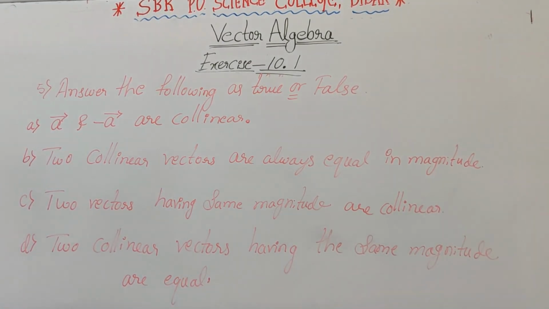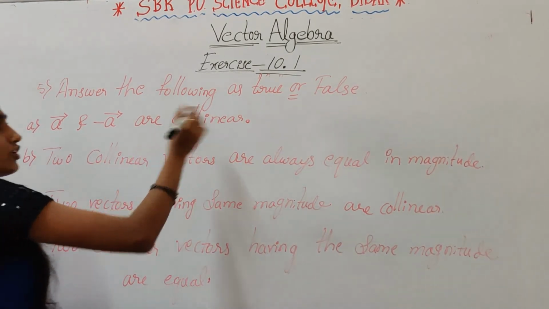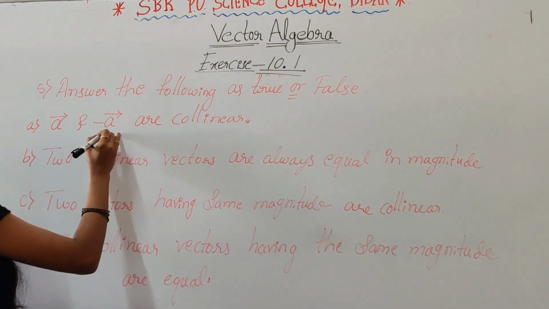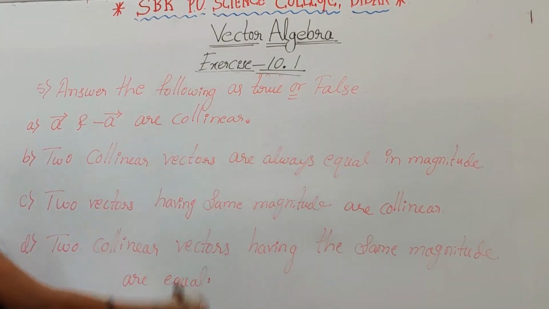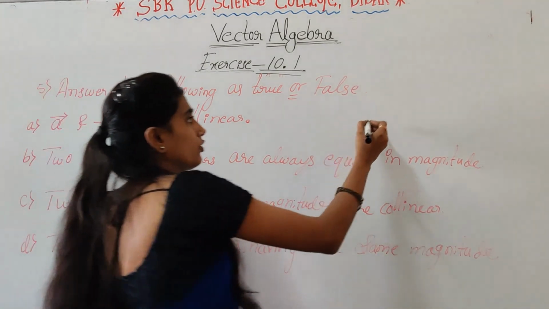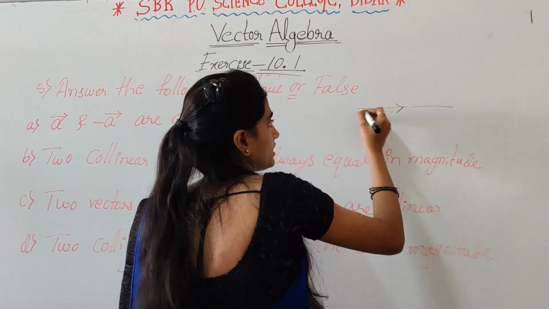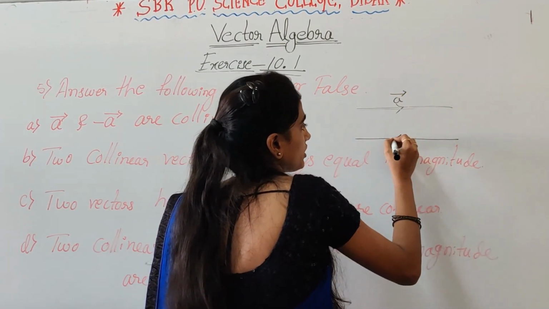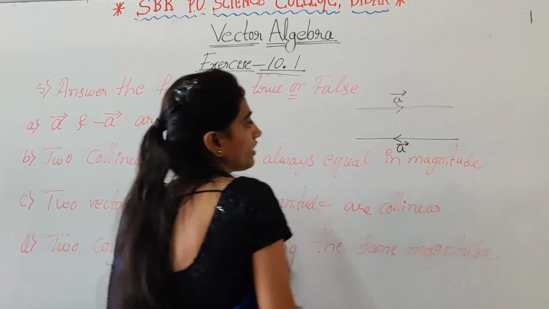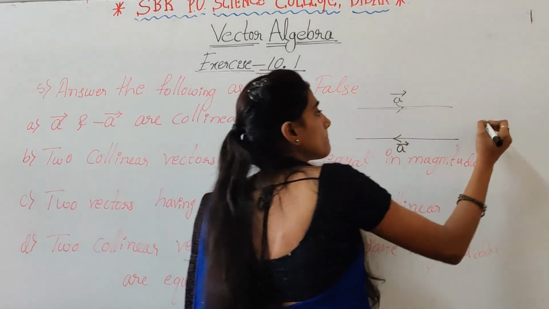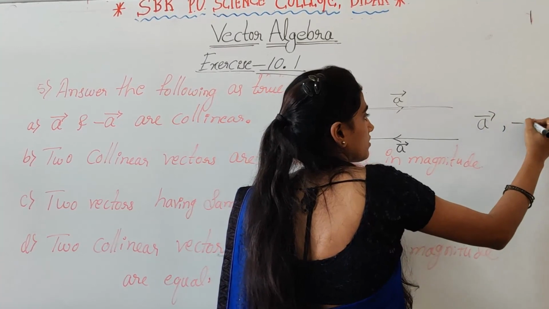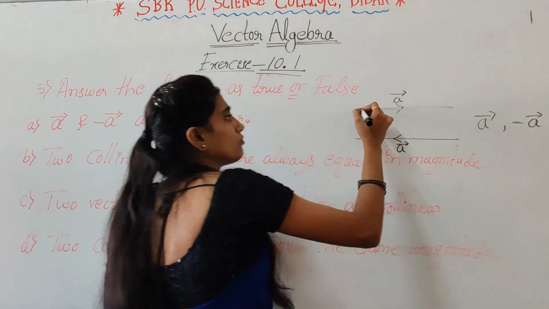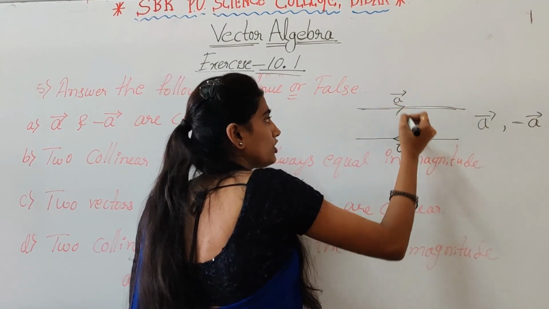So here answer the following as true or false. So in that first one is vector A and negative of vector A are collinear. So here vector A is there, right? So negative of this vector means minus A, minus of vector A. So these two vectors are collinear.